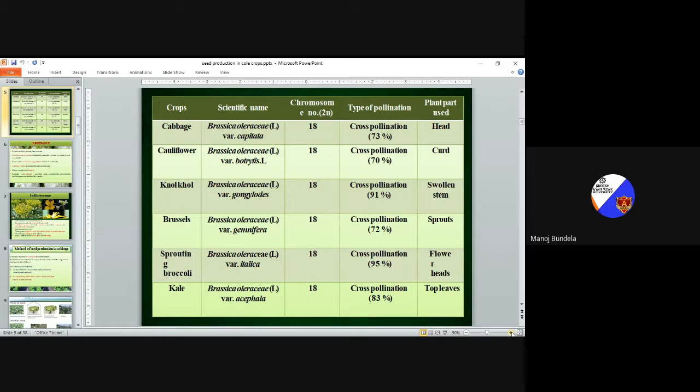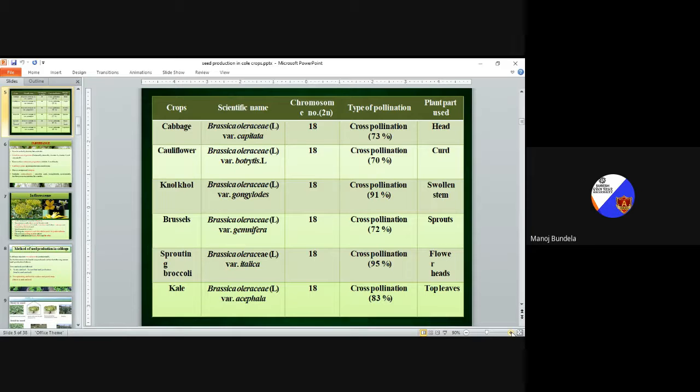Next one is knolkhol. Brassica oleracea variety gongylodes. Chromosome number 2n is equal to 18. Knolkhol is also a cross-pollinated crop and the cross-pollination percentage is 97%. The plant part used is the swollen stem. Normally we use the stem for seed production.